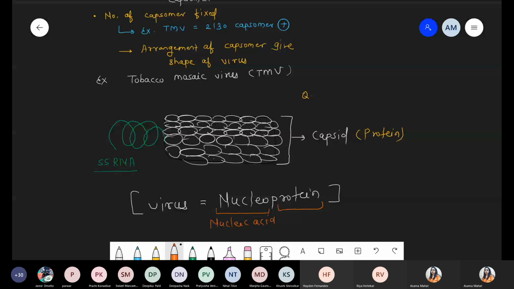So with this we end today's session. A little part is left: the structure of the bacteriophage, the envelope we need to discuss, and the last point, viroids and prions. Once we end this chapter, we will discuss some questions asked in previous examinations, and again we start the next chapter, plant kingdom.